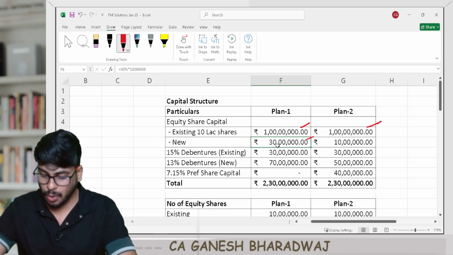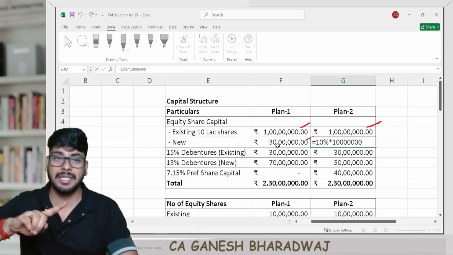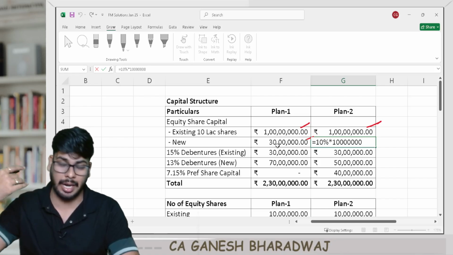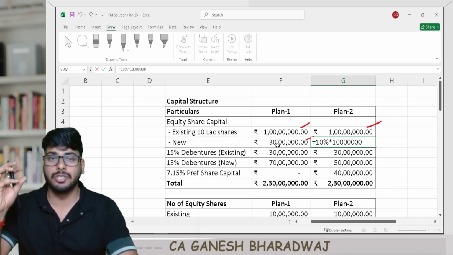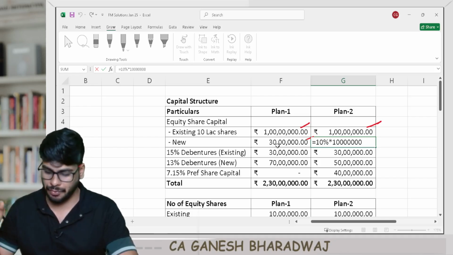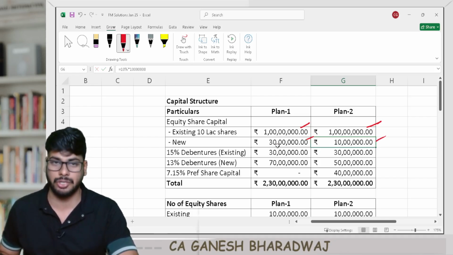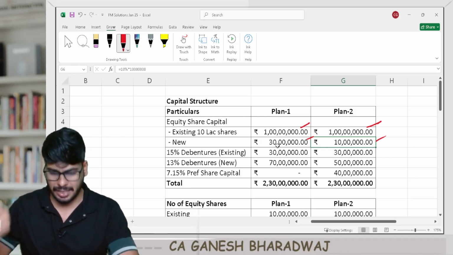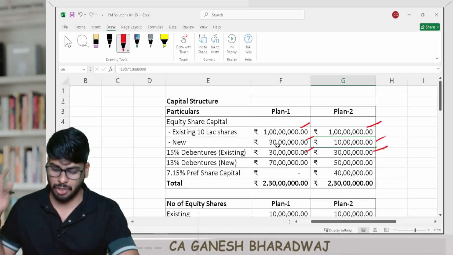Whereas in plan 2, what have they mentioned? In plan 2, 10% of the total additional capital employed, additional funds of 1 crore, is going to come from your equity shares. So 10% of 1 crore, this is going to be 10 lakhs. This figure is also sorted. Then 15% debentures existing, it's 30 lakhs, 30 lakhs. It will not change, right?